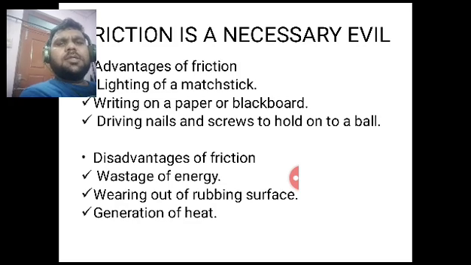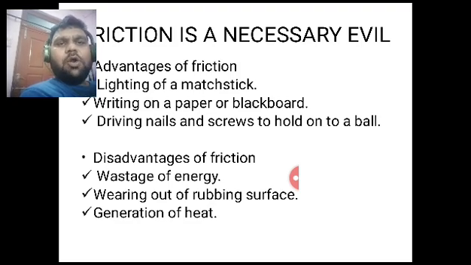Due to friction, cars and automobiles are able to move over the road, but there is also wastage of energy. 40% of gasoline is wasted only to overcome friction. But without friction, automobiles or vehicles will not be able to move as well. So that is a disadvantage, but there is an advantage also.